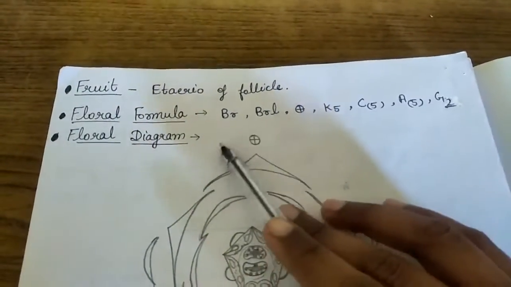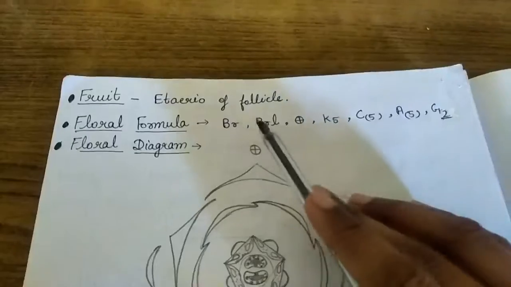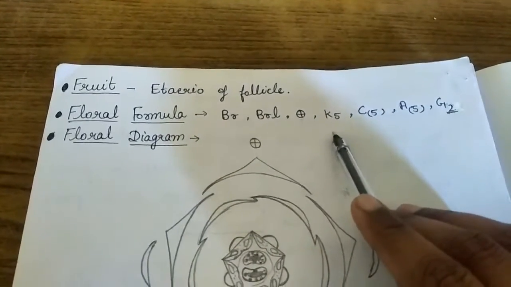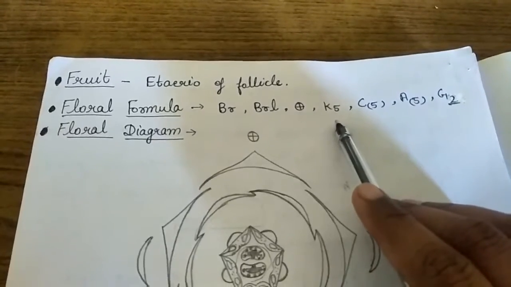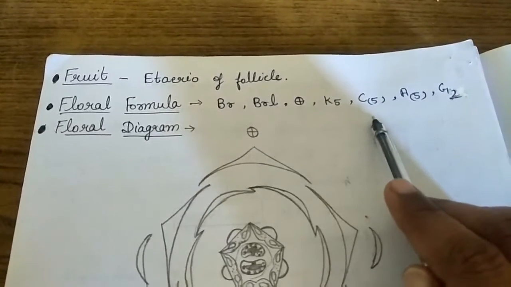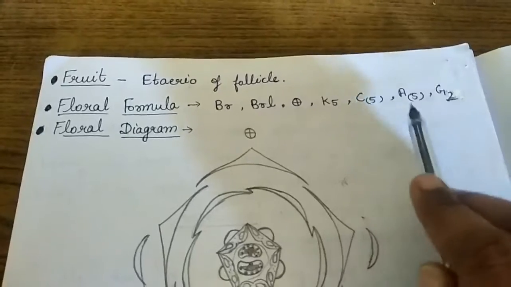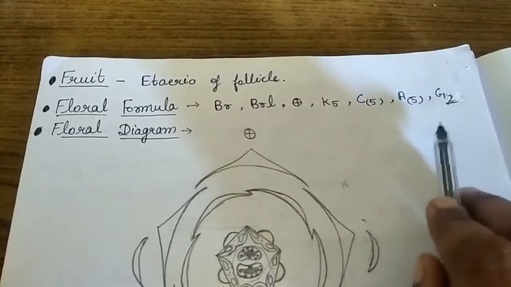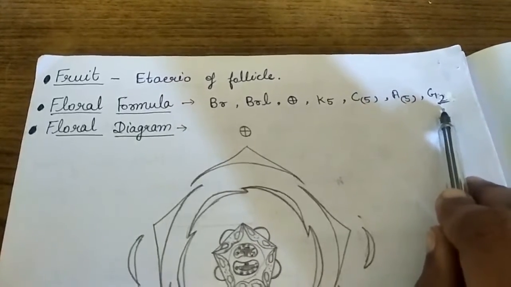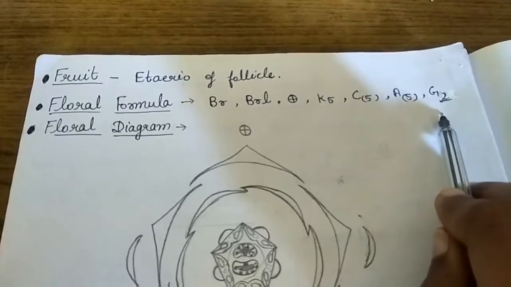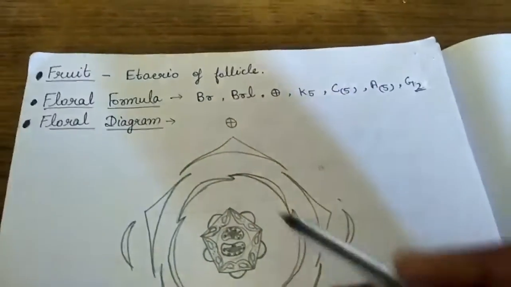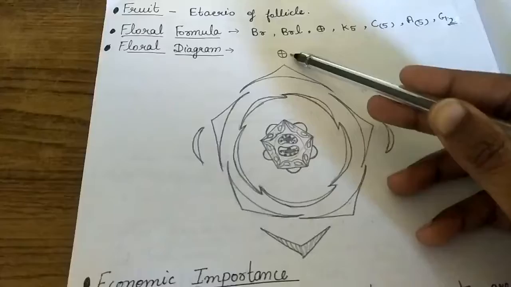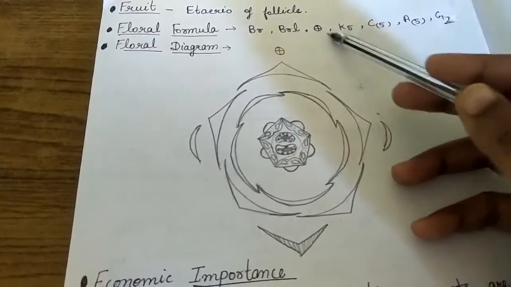Flower formula: bracteate, so Br, bracteolate Brl, actinomorphic plus symbol. Calyx are 5 in number and free. Corolla are 5 in number and fused. Androecium 5 and fused with the gynoecium, so gynandrous. Gynoecium is bicarpellary, free and hypogynous. So now the flower formula. Firstly we make the mother axis, then we make the calyx.